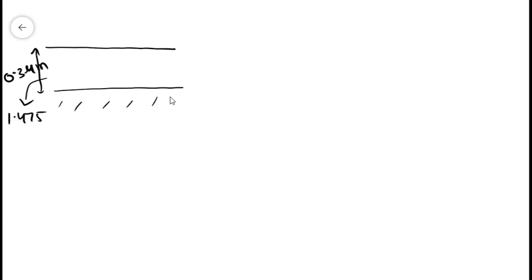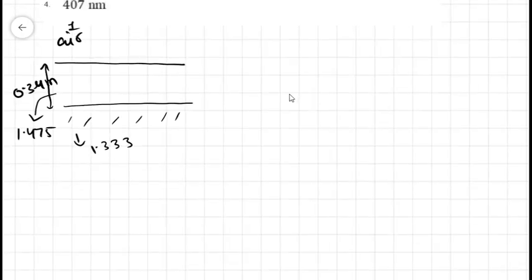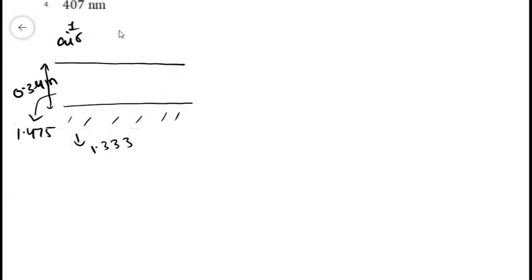We are given a thin film of thickness 0.3 micrometer, and the refractive index of this medium is 1.475. Here is the water, the refractive index is 1.33, and here is air, the refractive index is 1. At 12 noon we will assume normal incidence in this case.